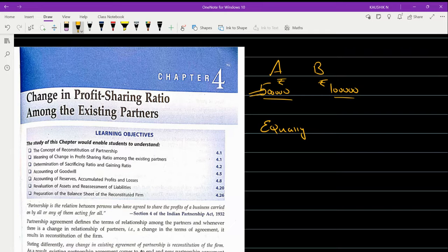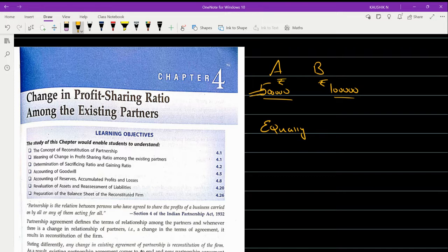No, never. So he expresses his disinterest that I am not happy with this profit sharing ratio and we need to change the profit sharing ratio. And if B thinks, okay, fair enough, not an issue, we'll change the profit sharing ratio, then the need for change in the profit sharing ratio comes into the picture. I hope I am very clear with you. Do you understand why this change in profit sharing ratio is coming to the picture?